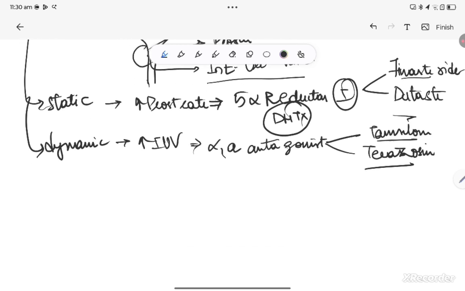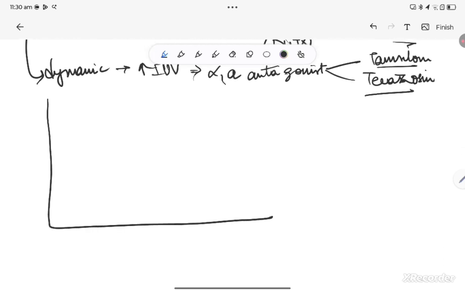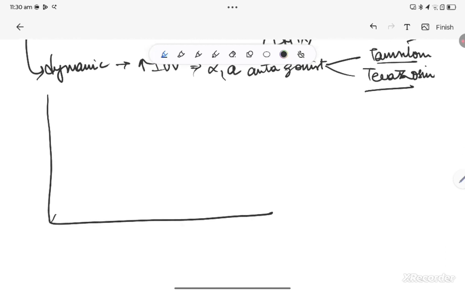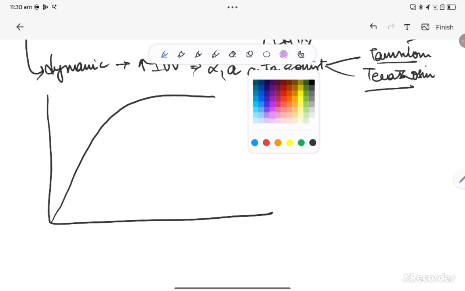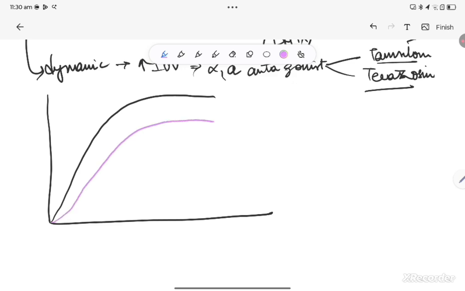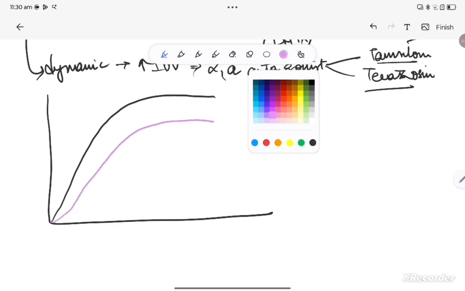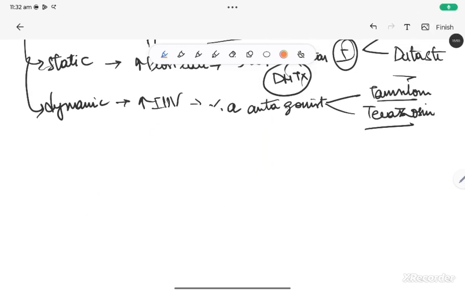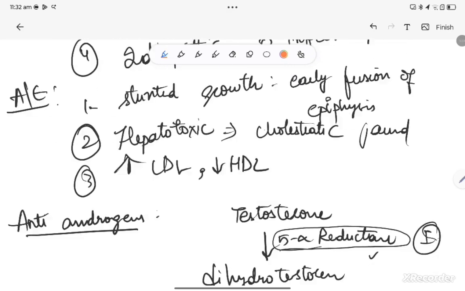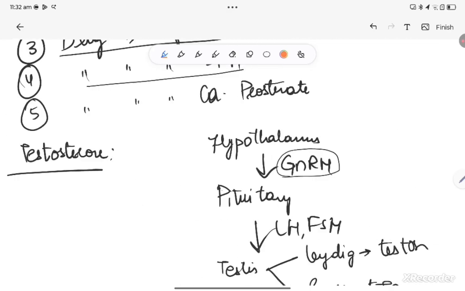Now, here I want you to understand the synergistic combination. Let us say this is how my prostate is increasing when there is no drug present. Okay, when only finasteride is present, it increases, but the growth of the prostate is slower. With this, we have finished our benign prostatic hypertrophy also.